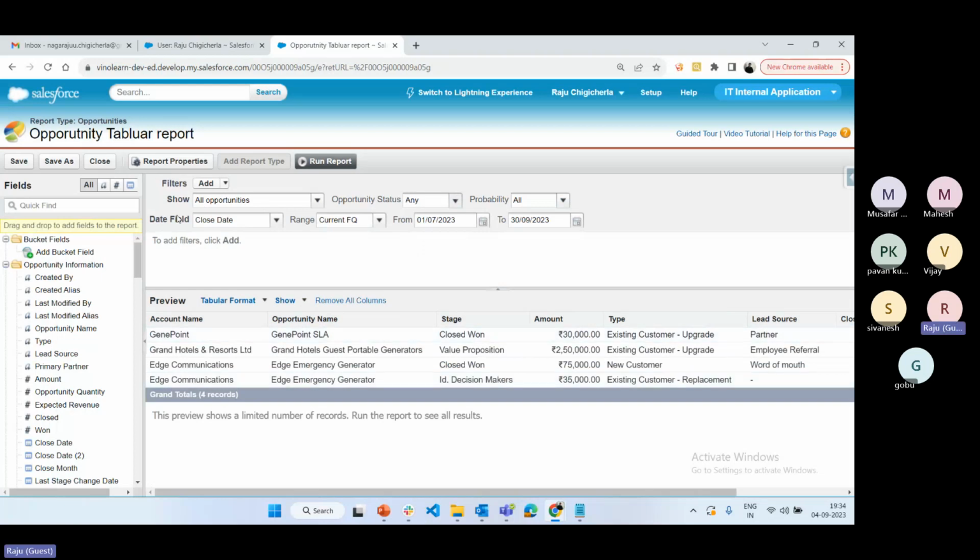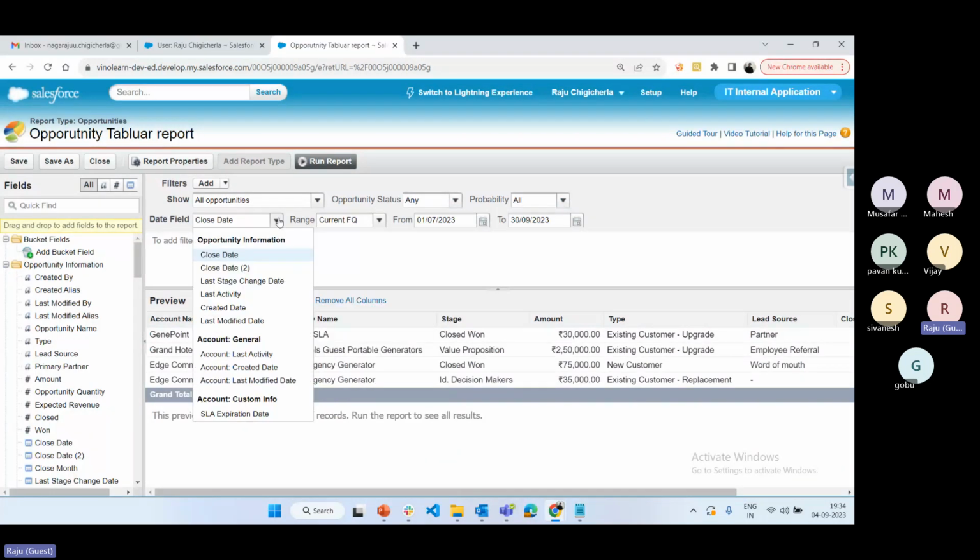And here, the date field: if you want to display the data based on a range or a time interval, I want only current year data, only last year data, only current quarter data, fiscal year quarter data, today's data, yesterday's data, n number of days data, everything is available here.